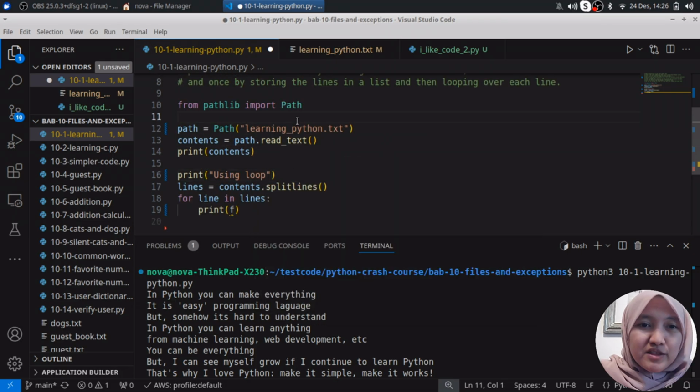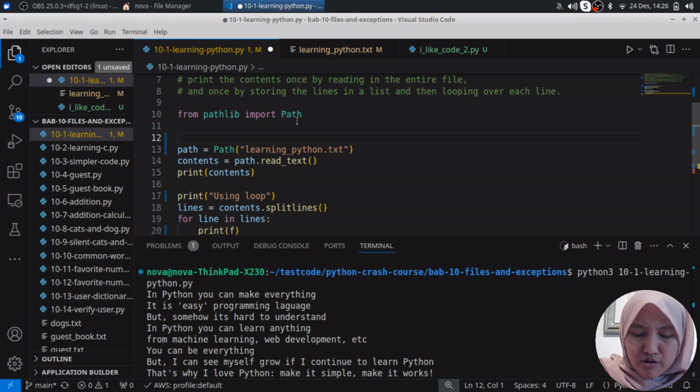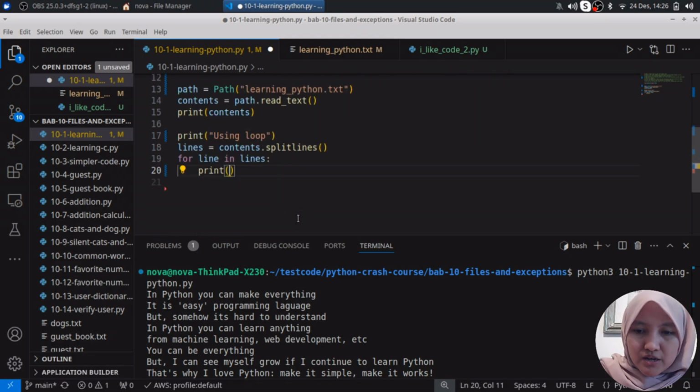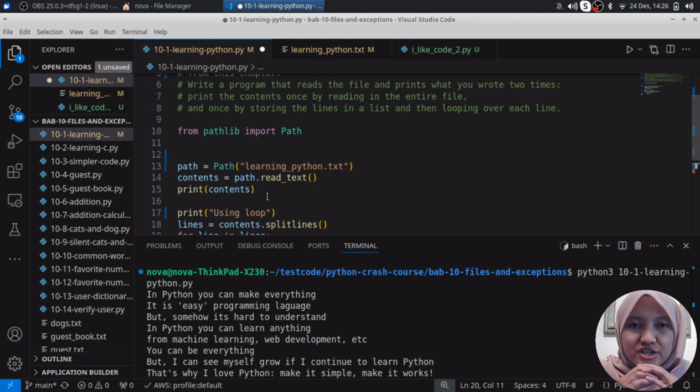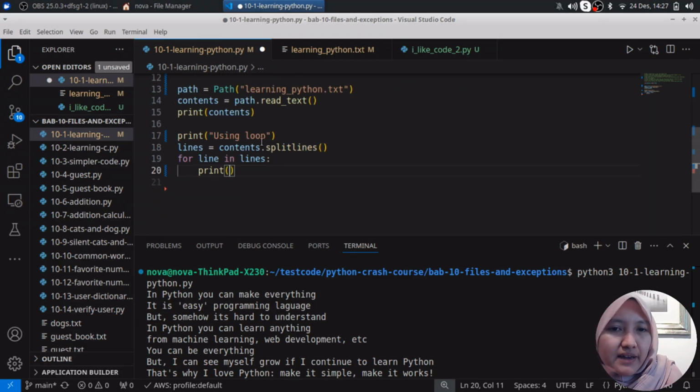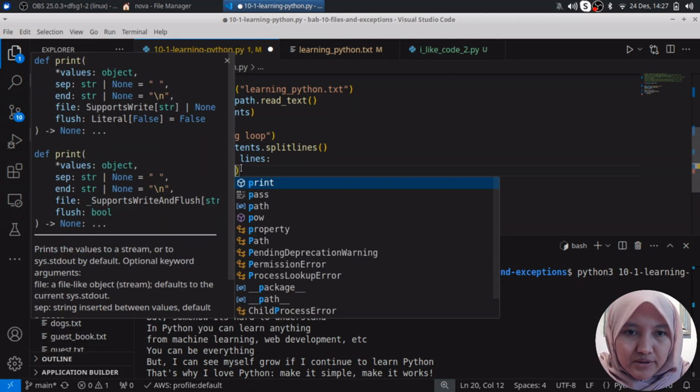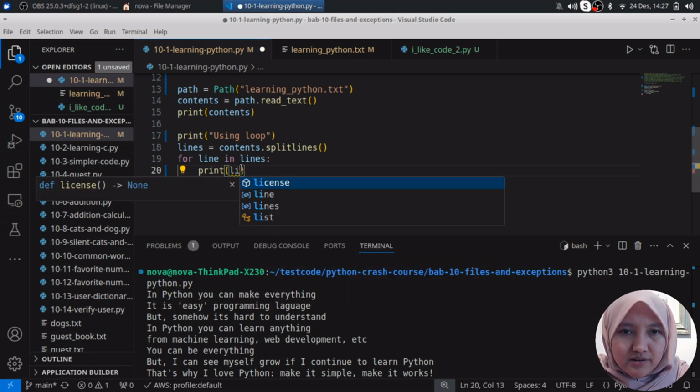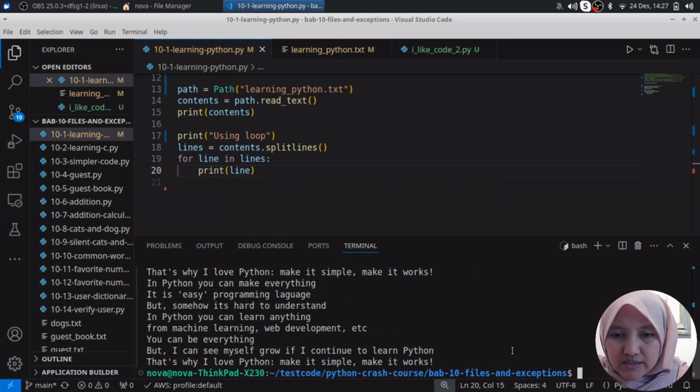It is the first time I'm learning this, and it doesn't make sense, because the first one and the second one have the same output, but they are different. It's different because the first one is a book of information, with no information that you can read. But the second one uses a loop, going line by line. So even though the output is the same, it's different in Python for the read lines. Print line here using loop.